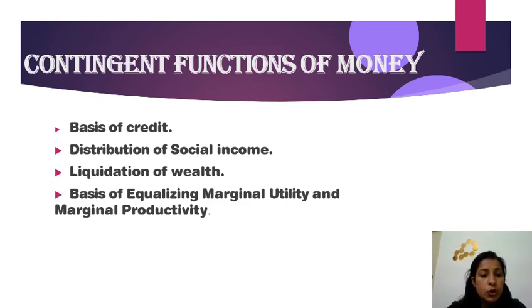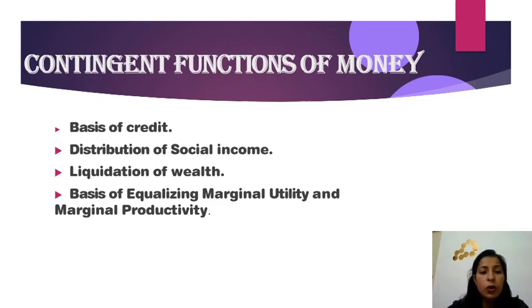Second is distribution of social income, which means that the calculation of national income can be done through the presence of money. Third is liquidation of wealth. And fourth is basis of equalizing marginal utility and marginal productivity.